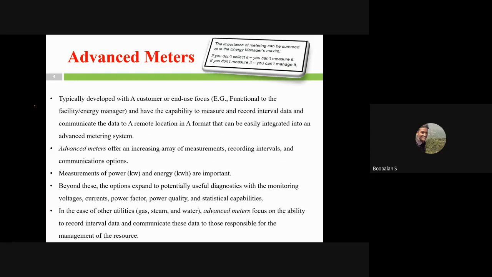We need to purchase an extra meter from the market, and we need to install it on our own side, right? We need to self verify that, so that electricity bill கரெக்ட்டா நம்ம pay பண்றோம் அப்படிங்கறதுக்காக we are going to verify that. That is called my own requirement, right? Where we need to verify that, definitely we need to purchase new types of meters, and we need to install them. So industrially we'll have different types of energies. Definitely we need to install different types of meters, right?